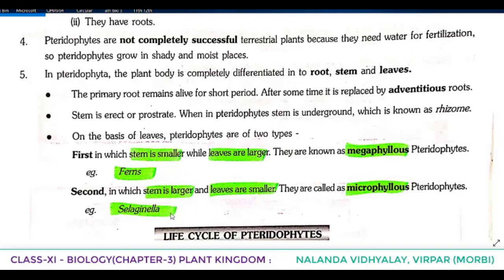Example, Selaginella. So, on the basis of leaves, pteridophytes are divided into two types, that is megaphyllous and microphyllous. Example also you have to remember, megaphyllous example fern, in that stem small, leaves larger. And in the case of Selaginella, that is microphyllous, stem is larger, leaves are smaller.